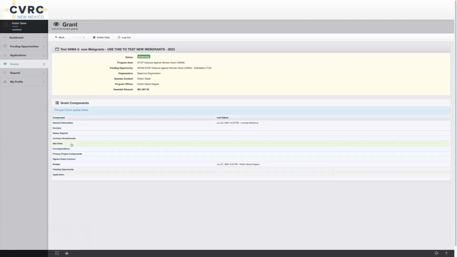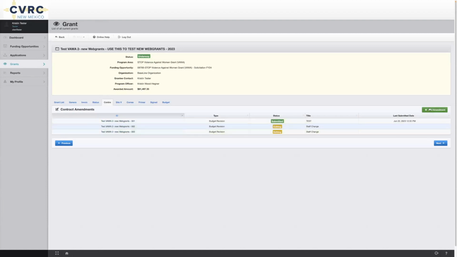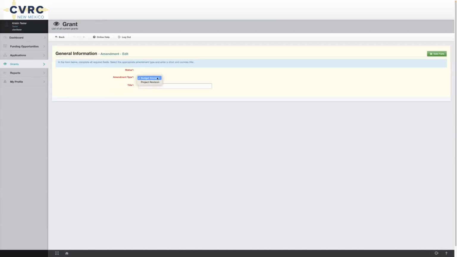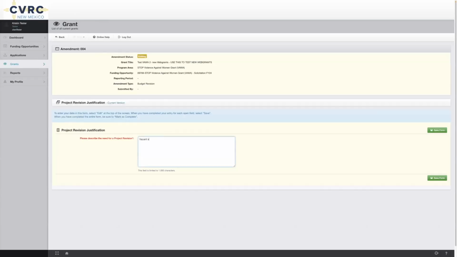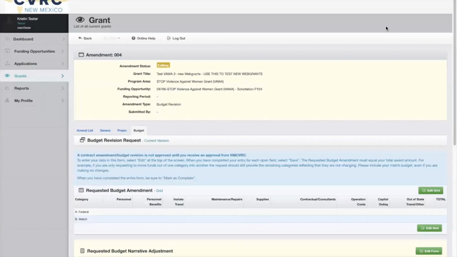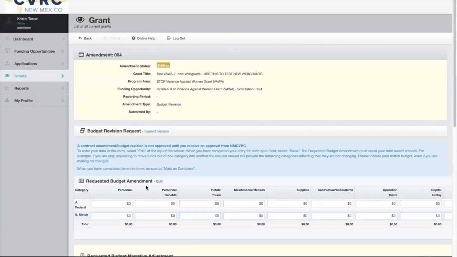To request a budget revision, scroll down to contract amendments, not budget. I know it's confusing. Contract amendments, add amendment. This will be a budget revision. Add title. Let's say there's a staff change. Let's say we filled that position. Okay, budget revision, vacant advocate position filled. Now you'll enter the details of what your new budget will look like. You'll start with requested budget amendment, and you'll put in what the subtotals of each of these categories should be in your new budget.